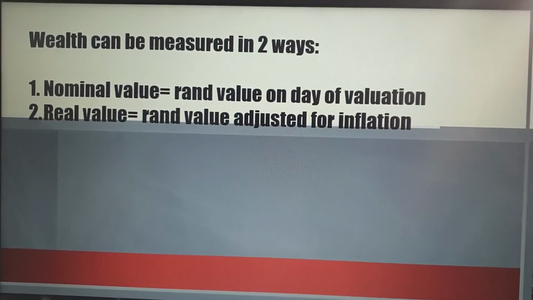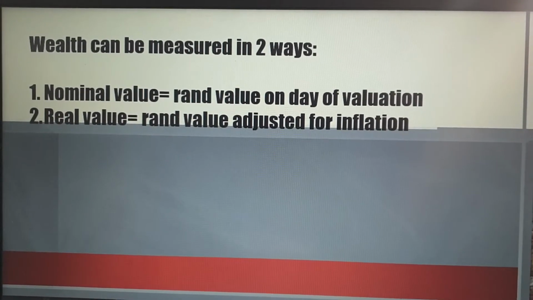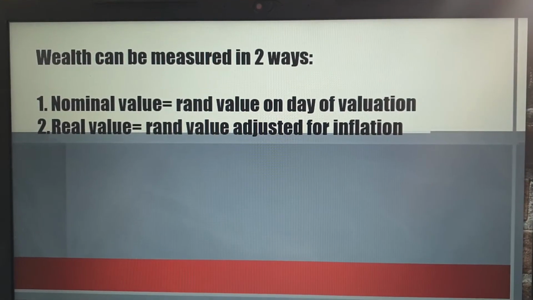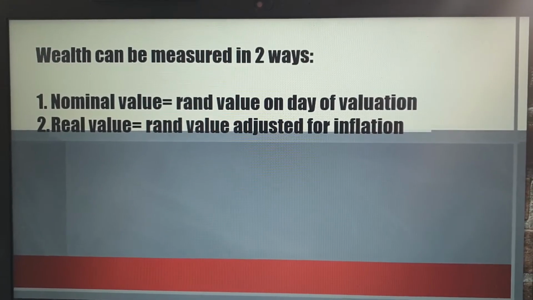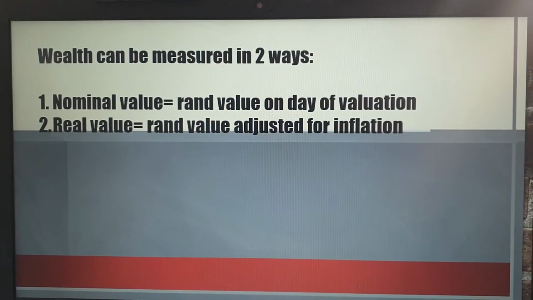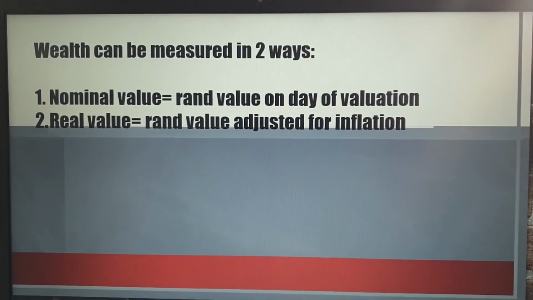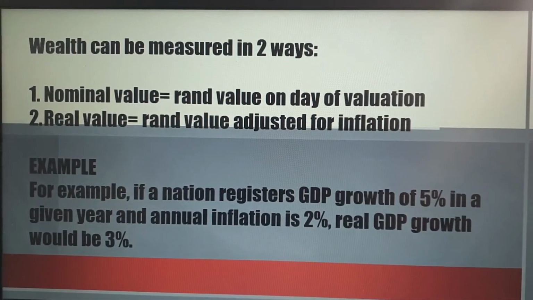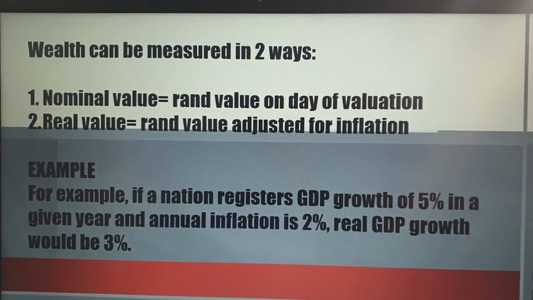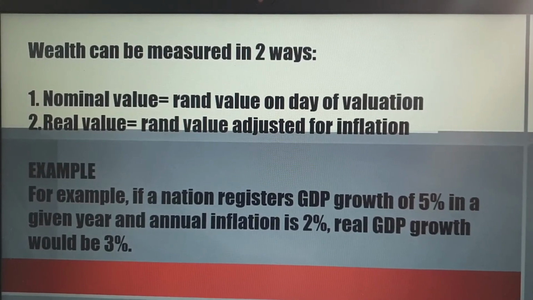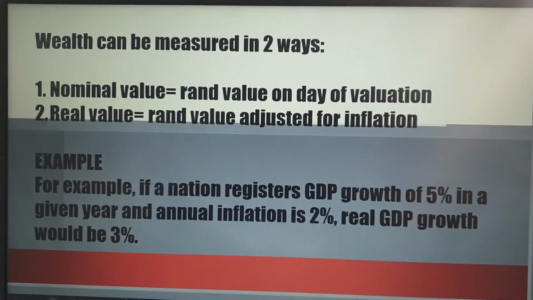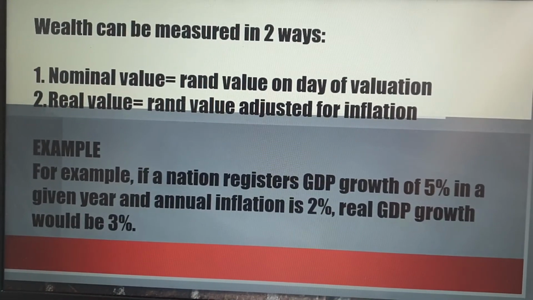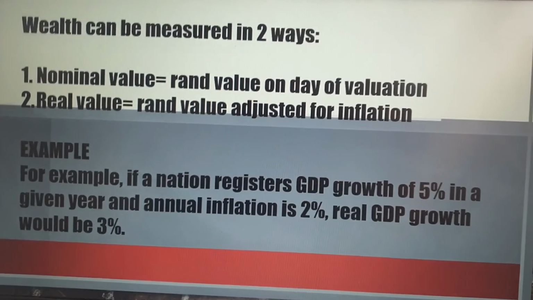And remember, with real wage, it was also whatever I can buy with, let's say, 100 rand, taking into account inflation. Meaning, if inflation takes place, with that same 100 rand that I used to buy 5 items, I might only be able to buy 4 items now. As an example, if a nation registers GDP growth of 5% in a given year and annual inflation is 2%, real GDP growth would be 3%. How do we get that? We take the GDP growth of 5% minus the inflation of 2%. Then we can say the real GDP growth is 3%.